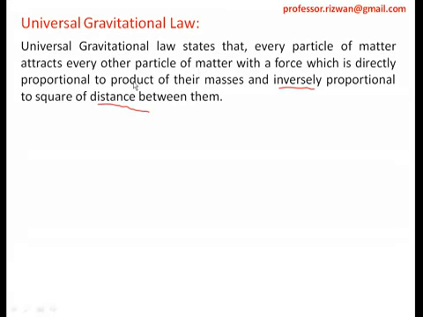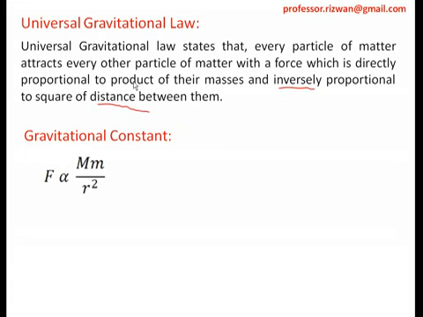There is one small point which we must understand, that is the gravitational constant. Now what is this gravitational constant? Wherever you have proportionality, a proportionality constant always comes into the picture. So we know this is the formula: F is directly proportional to mm upon r square. If I replace the proportionality sign with an equal sign, I have to add a proportionality constant. This proportionality constant is called the gravitational constant. Capital G is the symbol for that. If I substitute and recalculate, the value of G is equal to Fr square upon mm. This formula we will be using to solve some numericals also in future.